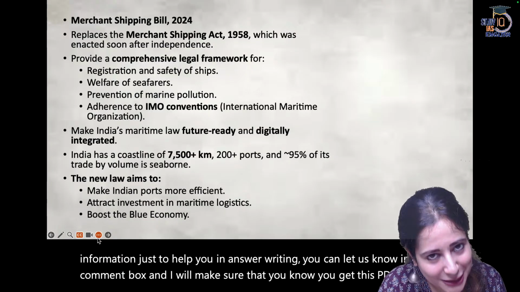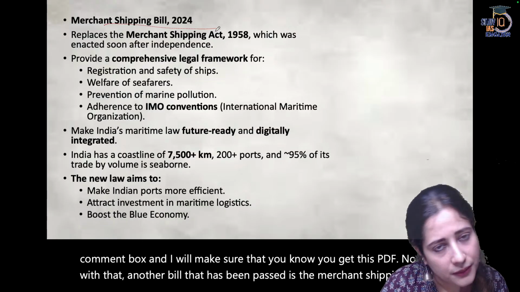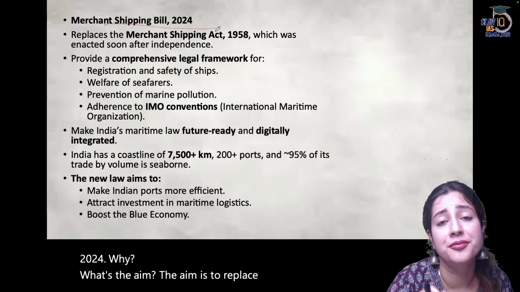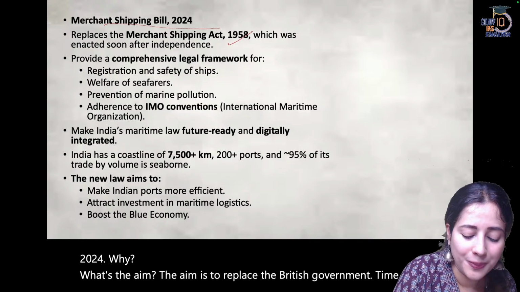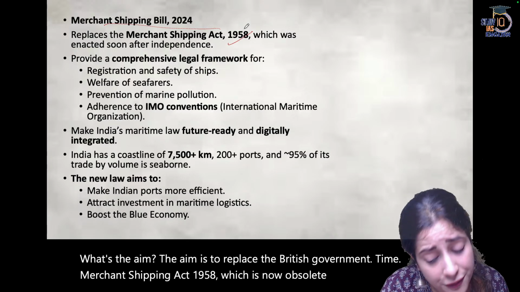Now with that, another bill that has been passed is the Merchant Shipping Bill 2024. Why? What's the aim? The aim is to replace the British government time Merchant Shipping Act 1958, which is now obsolete, very old.